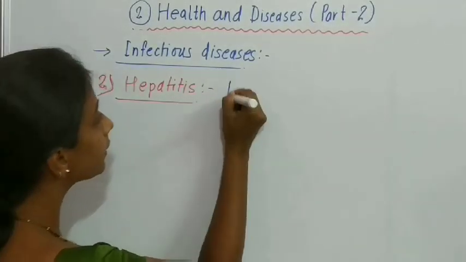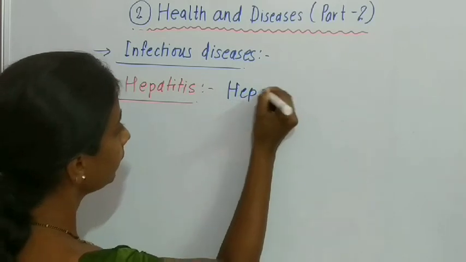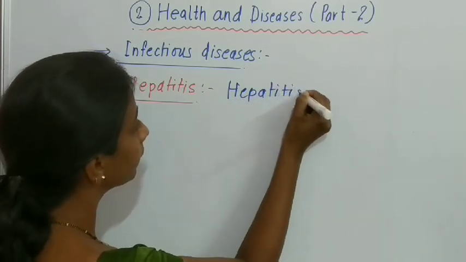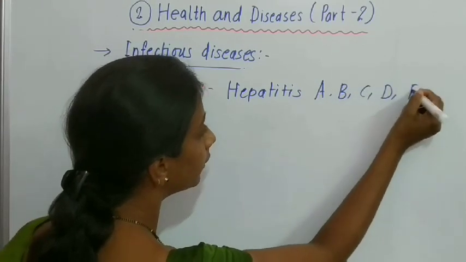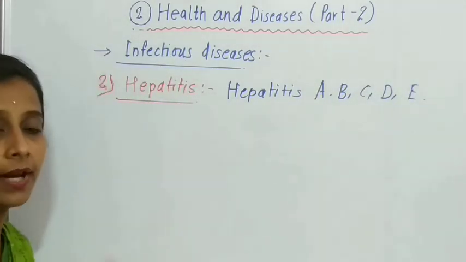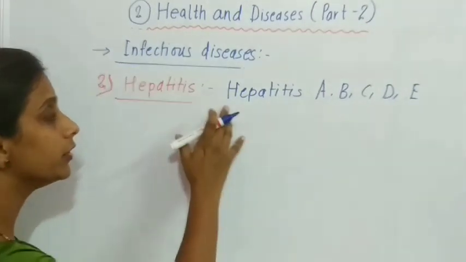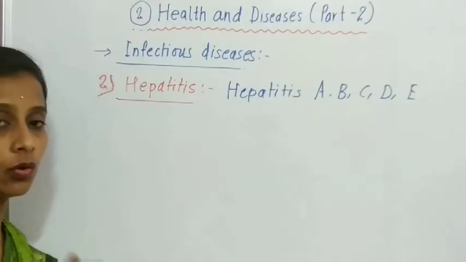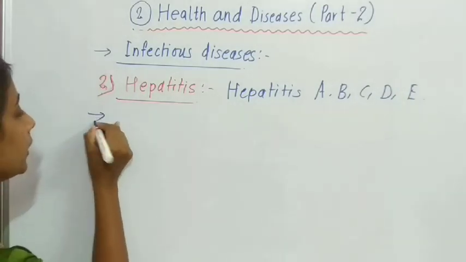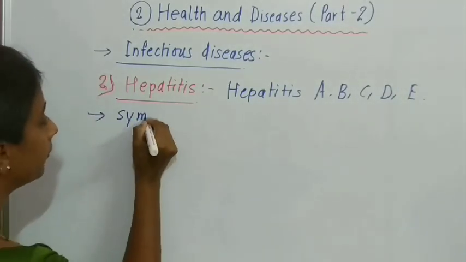These are hepatitis A, B, C, D, E. These are the pathogens. These are the viruses which are responsible for the hepatitis disease or jaundice. Now students, what are the symptoms of this disease?